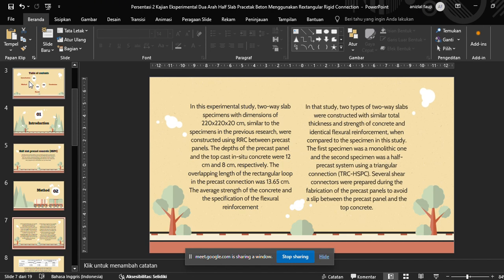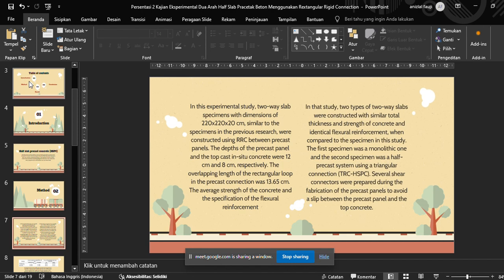The depth of the precast panel and the top cast in situ concrete were 12 cm and 8 cm, respectively. The overlapping length of the rectangular loop in the precast connection was 13.65 cm. The average strength of the concrete and the specification of the flexural reinforcement were given.